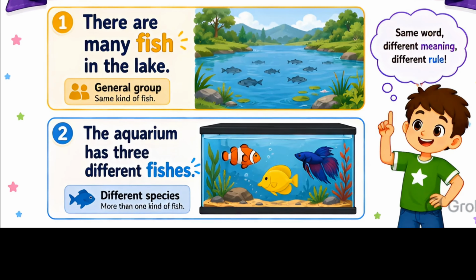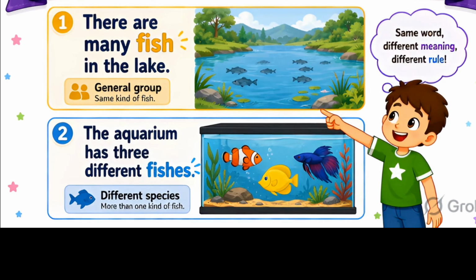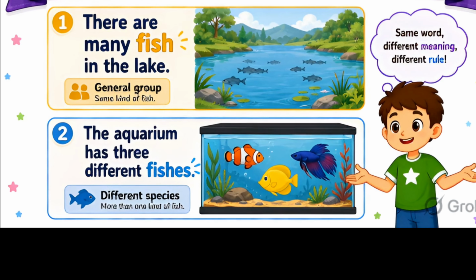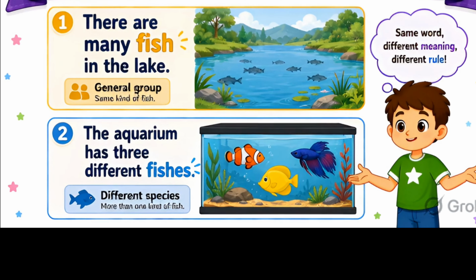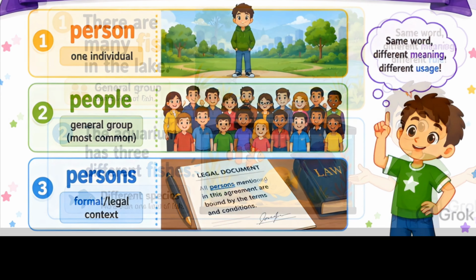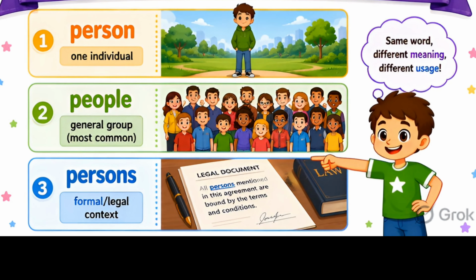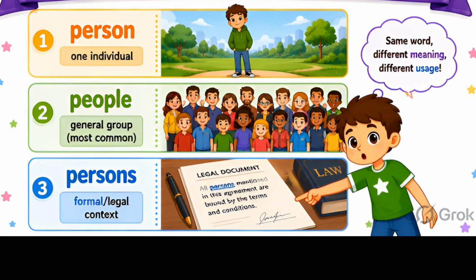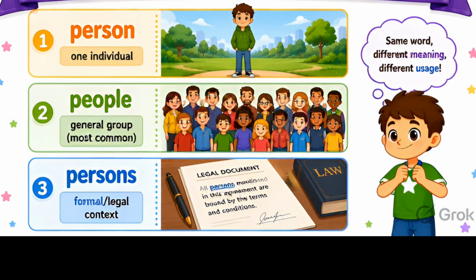Here's a tricky one, fish or fishes. Fish is used for a group of the same kind, but fishes is used when talking about different species. Both are correct, context decides. Person becomes people in everyday English, but in formal or legal language, like on official documents, you might see persons. Both are correct in the right context.